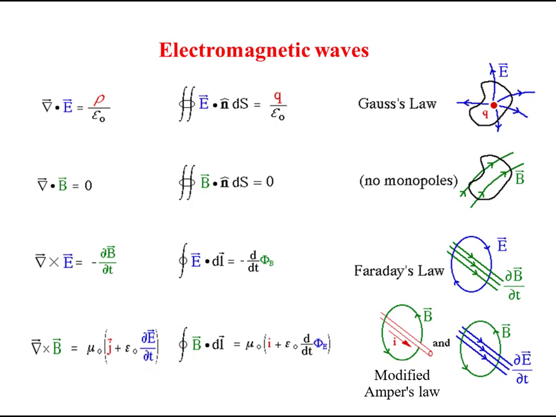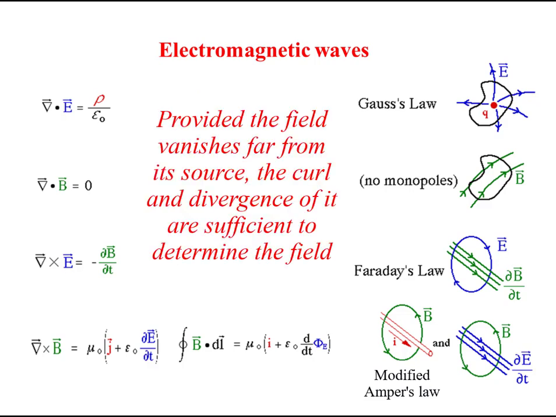These Maxwell's equations are very important, as Helmholtz's theorem says that provided a field vanishes very far from its source, the curl and divergence of it are sufficient to determine the field at any point in question. And Maxwell's equations are nothing but the divergence and curl of the electric field and magnetic field.